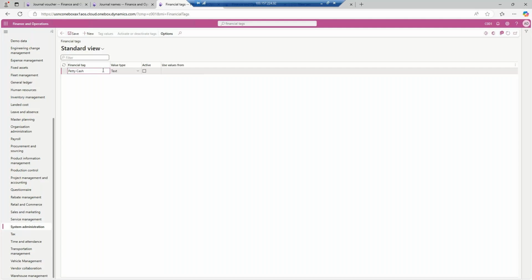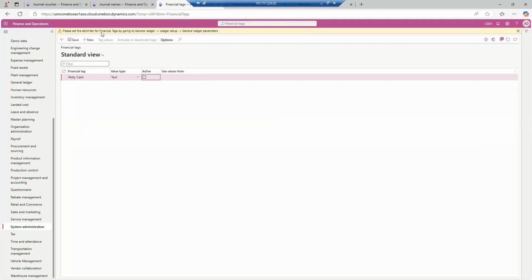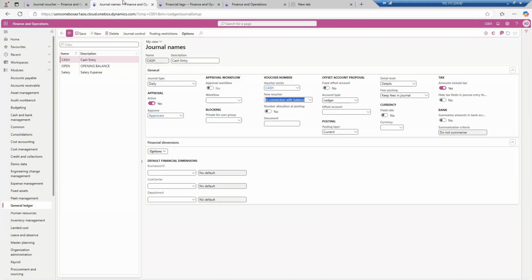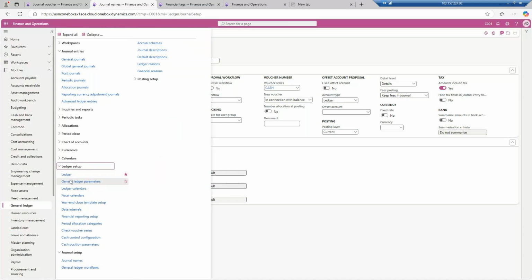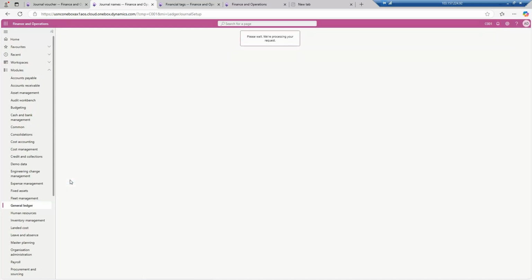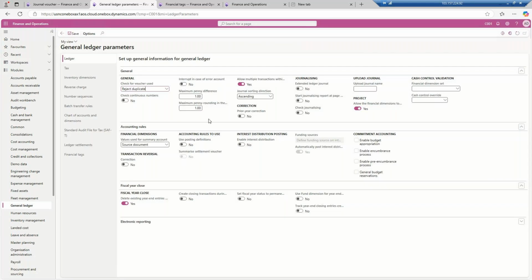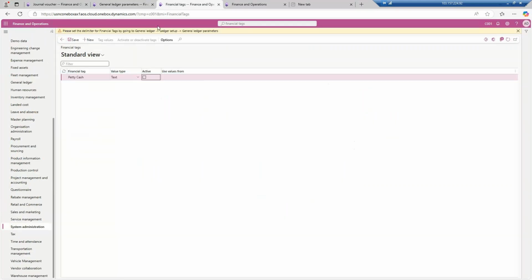So with the dimension, with each line you can enter your value also. So text by default, you will click on the active button over here, and firstly let me save it first. Please set the delimiter for the financial tag by going to the general ledger parameter. This is asking that, okay, if you have created a financial tag, that's fine, but at the ledger level, if you go to the general ledger parameters, I hope now you are getting why everything is entered into the general ledger parameters. Means at the parameter level, a new feature will come up, and to control it, as I told you, this is the control unit of general ledger. Okay, so it is asking that, okay, please set the delimiter for financial tag in the general ledger parameters form.